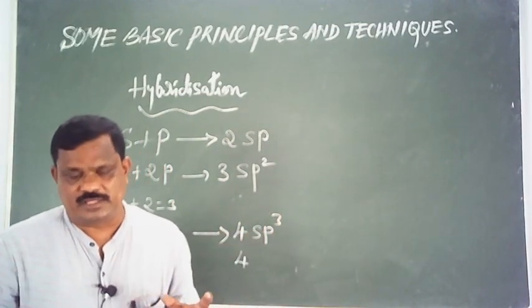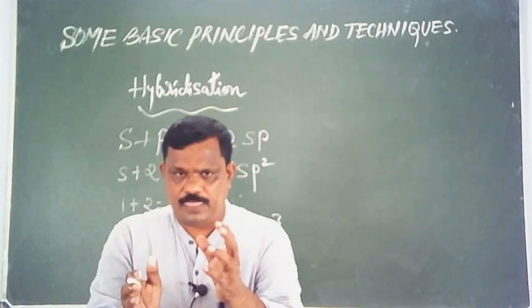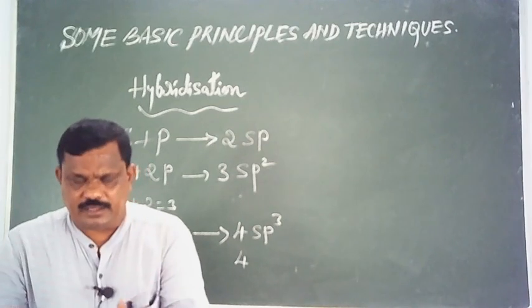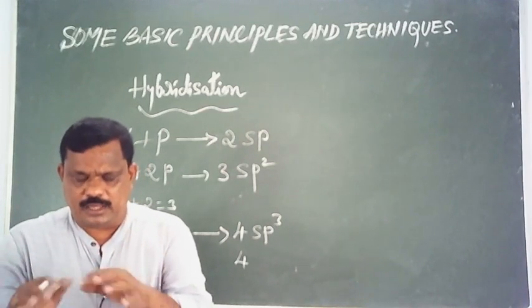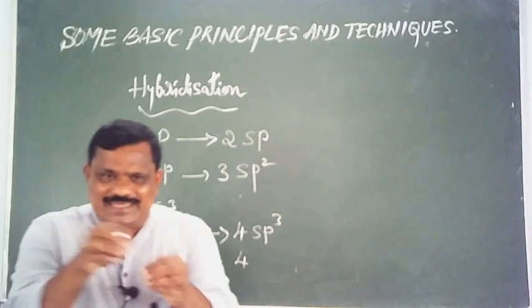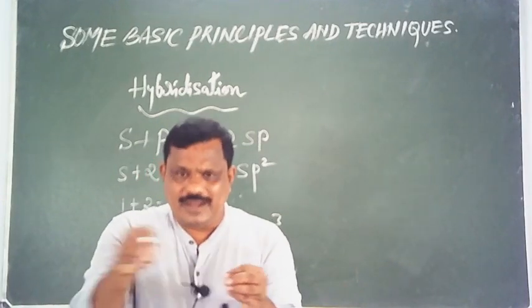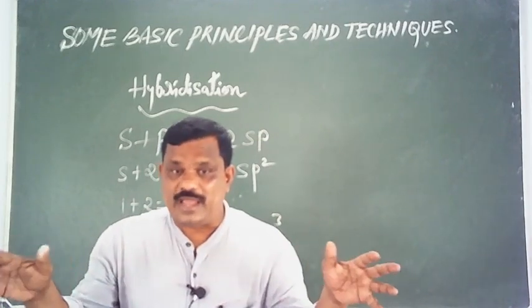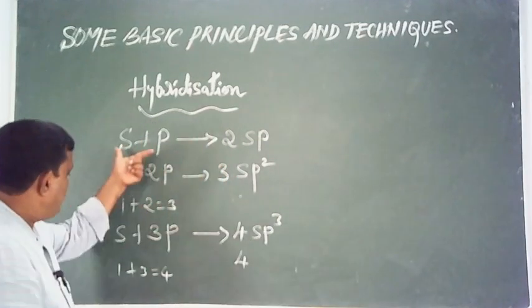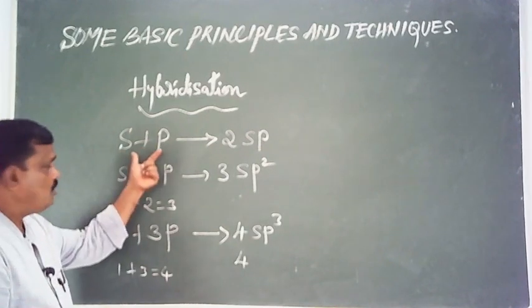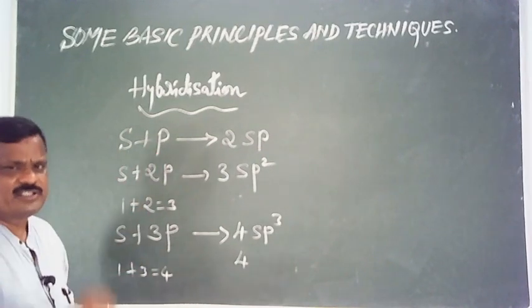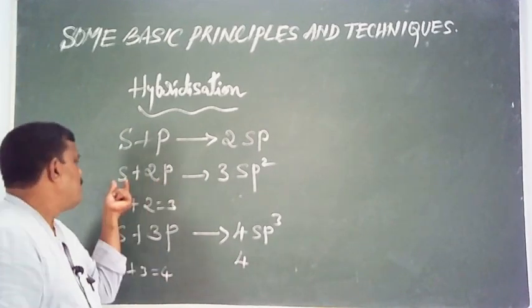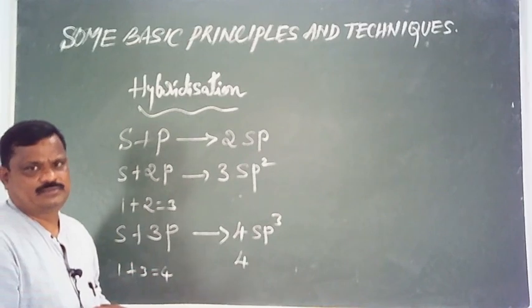Therefore, it is very clear that during hybridization, atomic orbitals will lose their identity, and redistribution of energies takes place to give orbitals of identical energy. Before hybridization, with 1s and 2p, the 2p orbitals have the same energy, while the s orbital has slightly less.